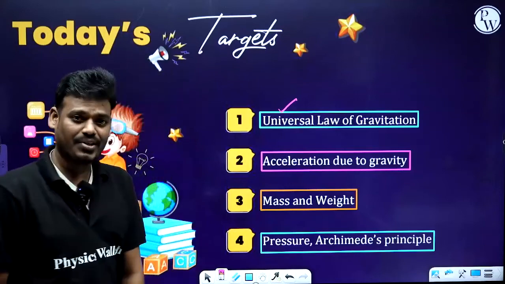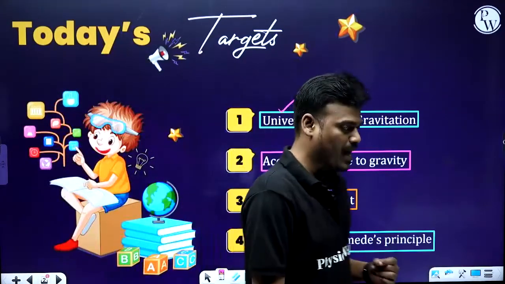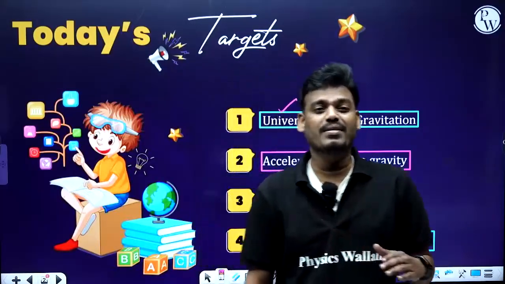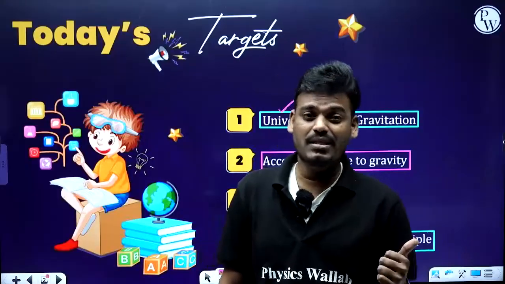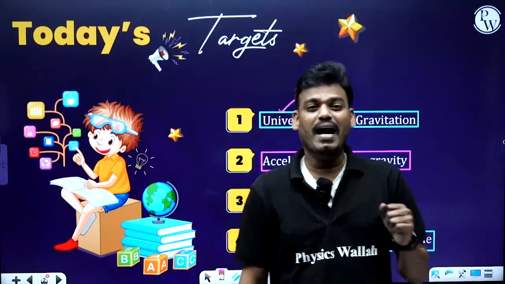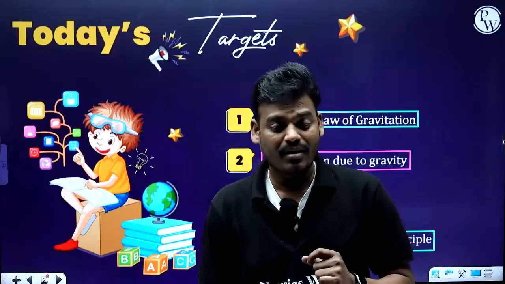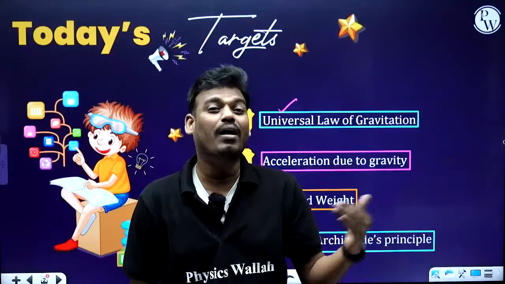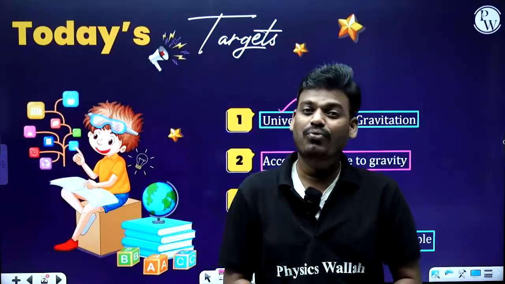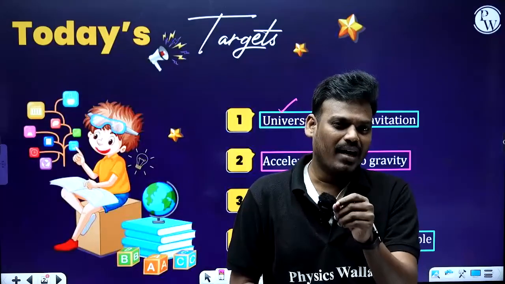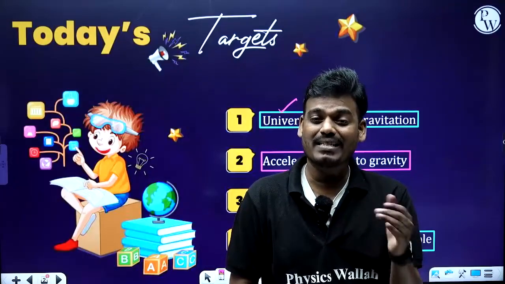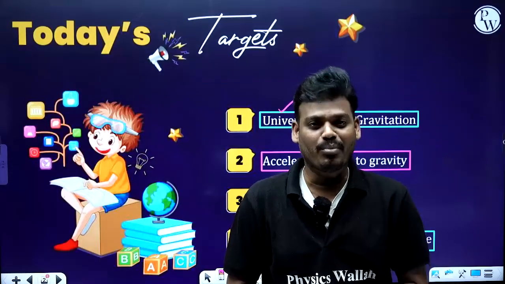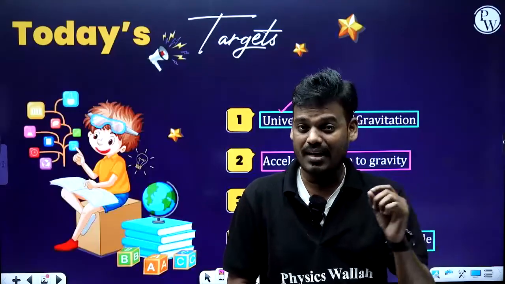Before that, in the first chapter we learned about motion, where we discussed many parameters with respect to motion, like distance, displacement, then speed and velocity, then acceleration. In the second chapter we discovered the cause of motion, that is force. After that, we discussed the laws of motion, Newton's laws of motion, three in number: Newton's first law, second law, third law.